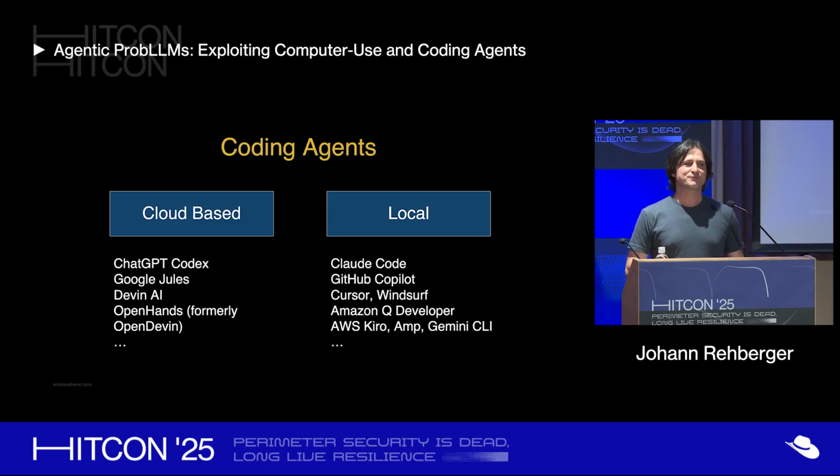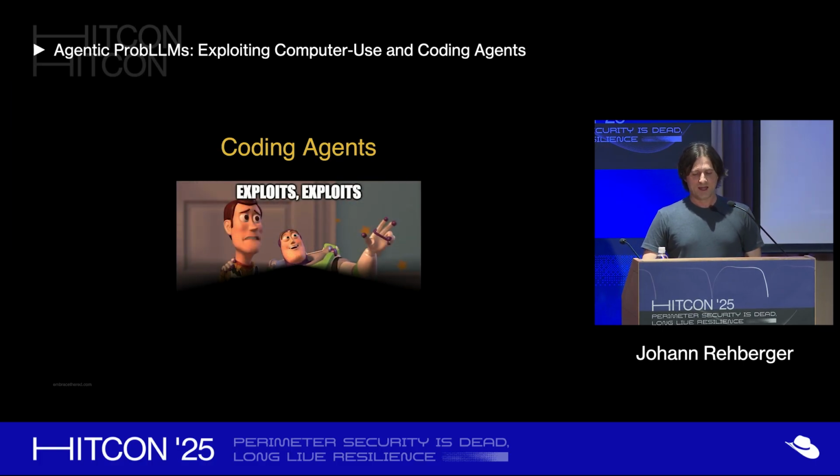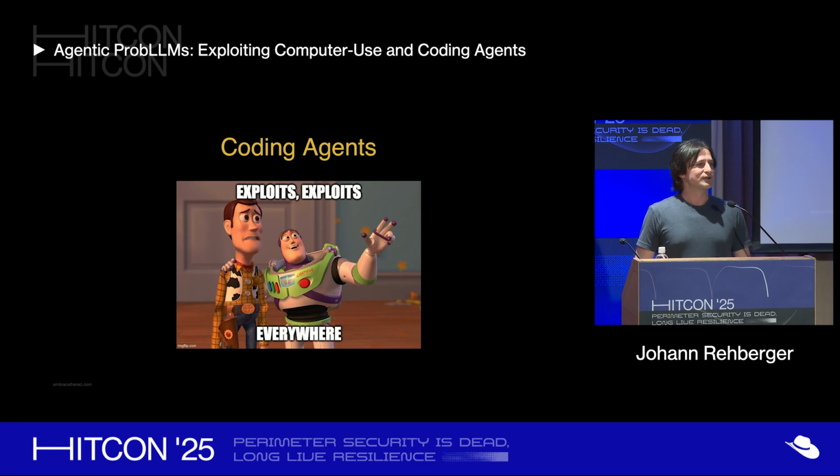There's two different kinds of systems when it comes to coding agents. We have cloud-based ones, like SaaS systems, like ChatGPT Codex, Google Jules, OpenAI, or Devin. And we have local ones that you run on your computer yourself, like Gemini CLI or Claude Code, and so forth, or Windsurf and Visual Studio Copilot, GitHub Copilot. Turns out there's a lot of problems, a lot of exploits, and we're going to walk through a few of them.